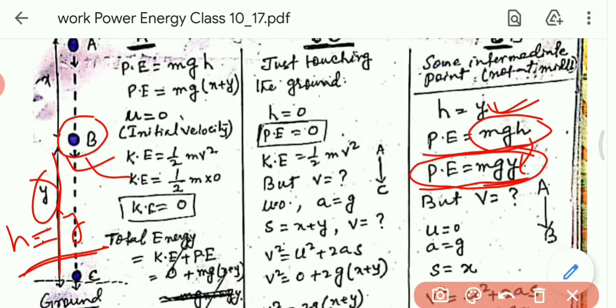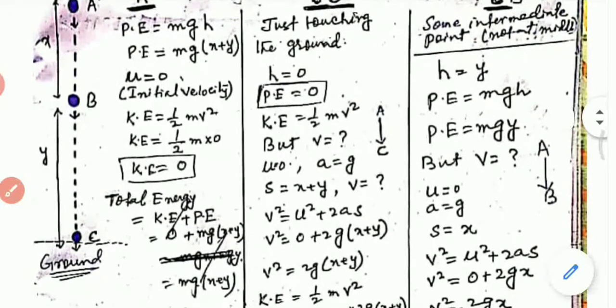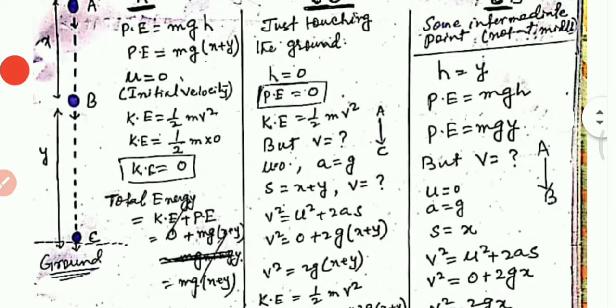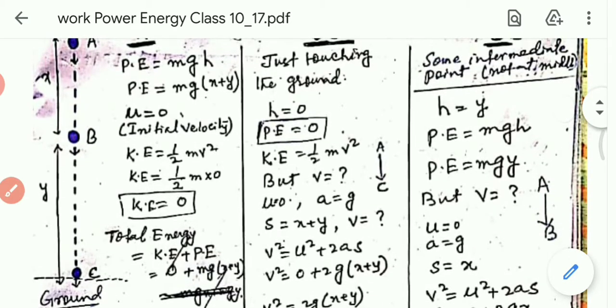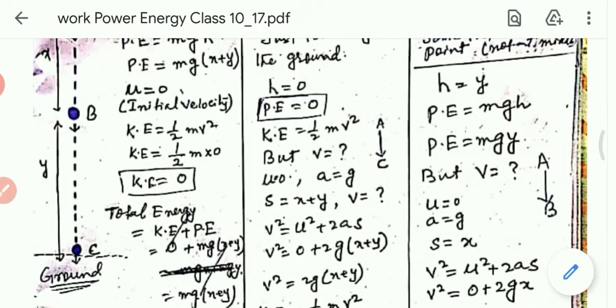Now we will calculate the v also. Why? Because for kinetic energy we want the value of v, since kinetic energy equals half mv square. Initially, when the body moves from A to B, its initial velocity is 0, that we know.